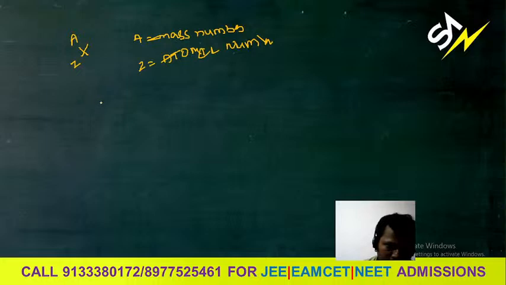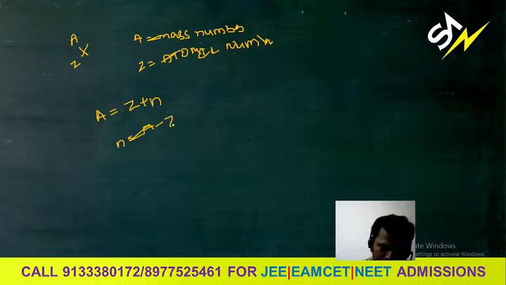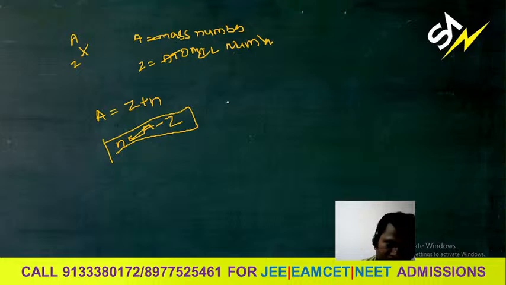For this formula, A is equal to Z plus N, where Z is nothing but the number of protons. A is equal to Z plus N, you will find this formula. Using this, N is equal to A minus Z. If you want to find the neutrons, you will get this formula. A is equal to mass number.